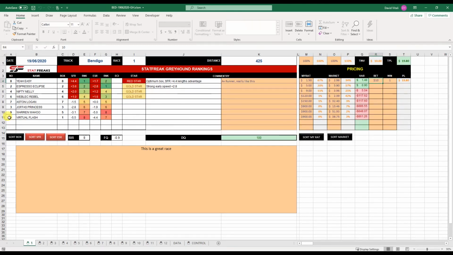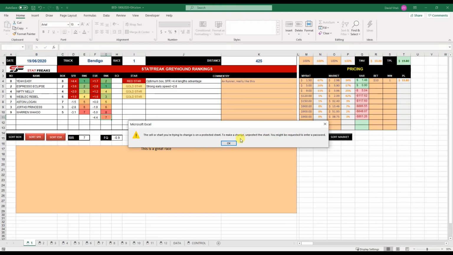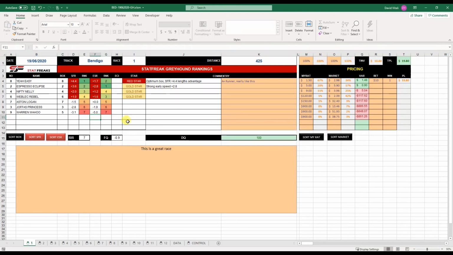When you need to delete a scratch runner, or you want to remove a runner from the race, just simply select up to here, which is SFR. You can't delete the ranks, the calculations, so you just need to delete the values that are populated, and that'll work that way. So that's the easiest way to do it. So yeah, that's pretty much it. That's our Greyhound race template.